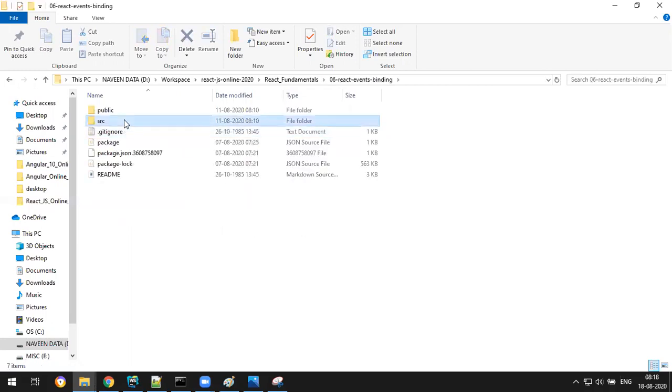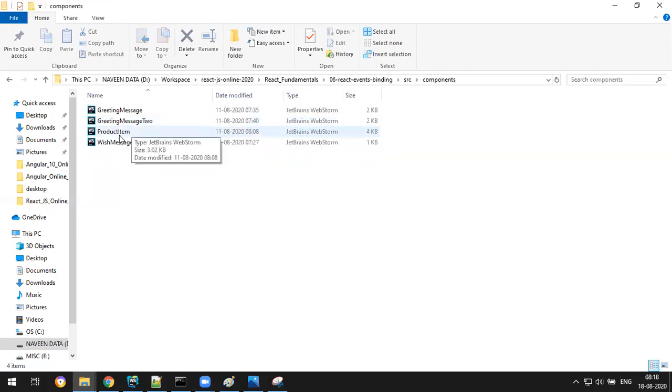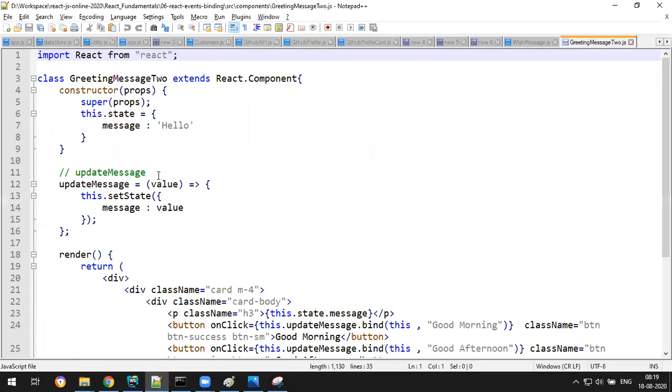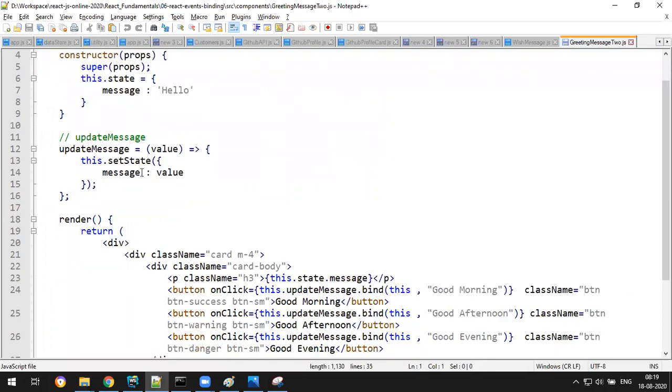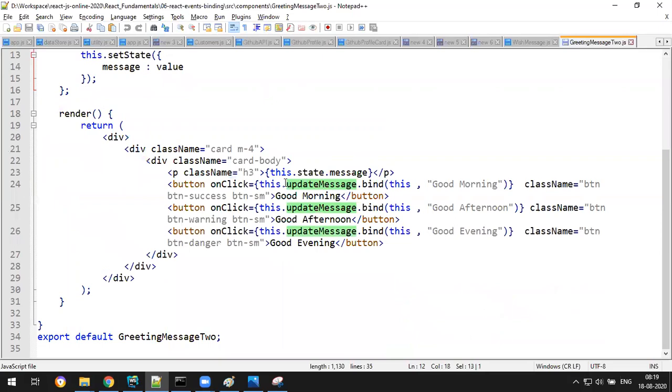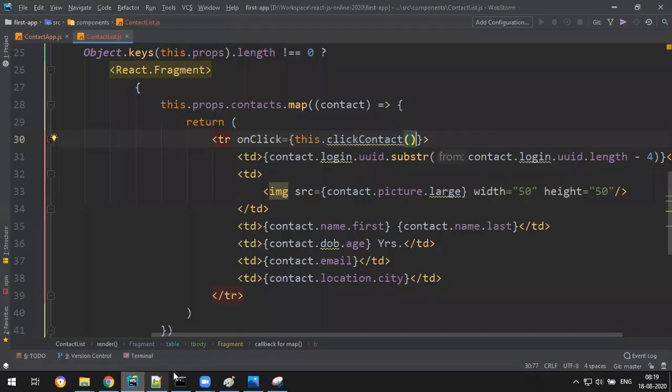Let me find it. Yes, see, update message: you provide some value, and that value is provided here. So how a function can receive data is: function name dot bind, this keyword, and the value you want to provide to the function. So let me do it the same way. I can't do it like this.